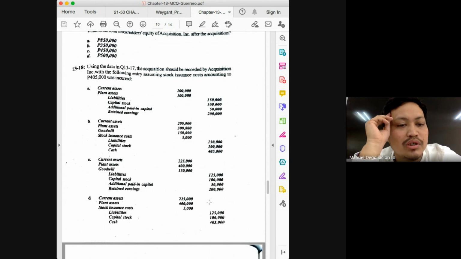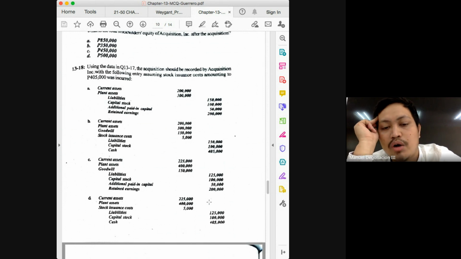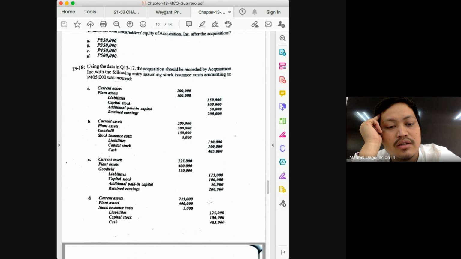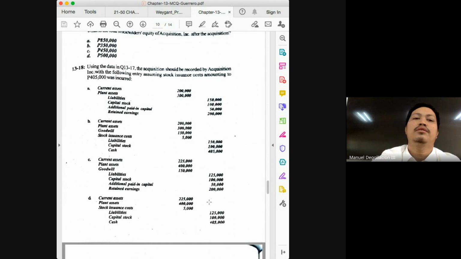But in this case, it was not yet immediately closed to retained earnings. It was just recorded as stock issuance cost. That is why you have a debit there to stock issuance cost. But later on, this amount will be closed to your retained earnings. What does the credit to 405,000 cash represent there, class? Payment of the stock issuance cost. Okay, that's why the answer there is letter D. Because if this comes out, make sure you can correctly answer this problem.